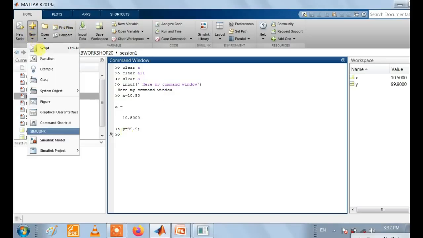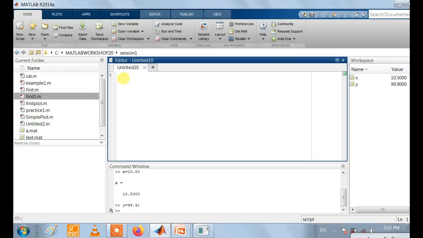Now start with the editor window. The editor window is used to execute multiple lines of code. So start with our first code. We should write a comment, which is a very good representation of code. Write the program for a calculator. Basic operations we can perform by writing the code, and we get the input from users.